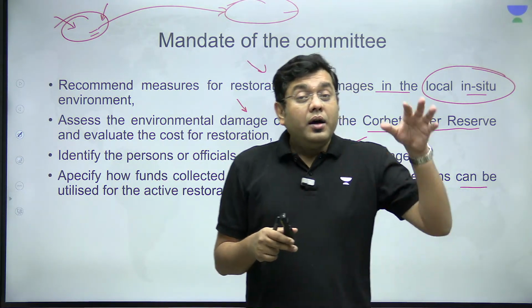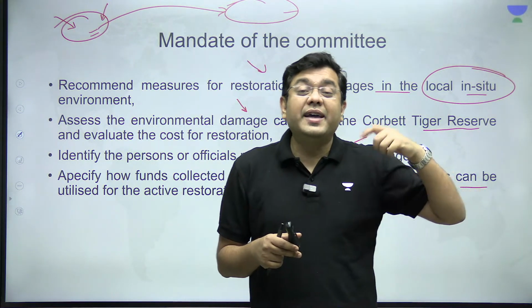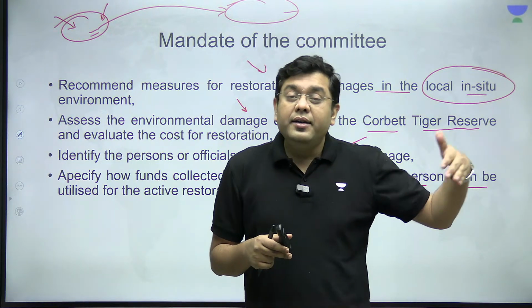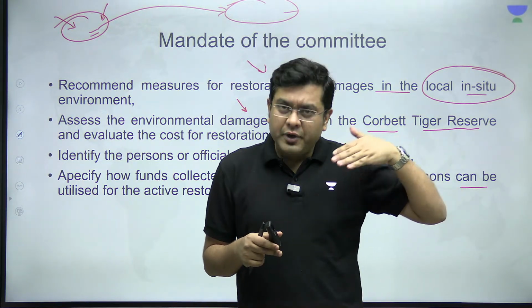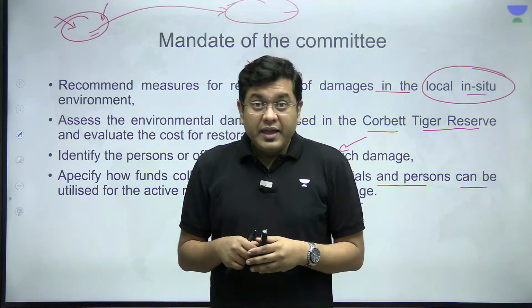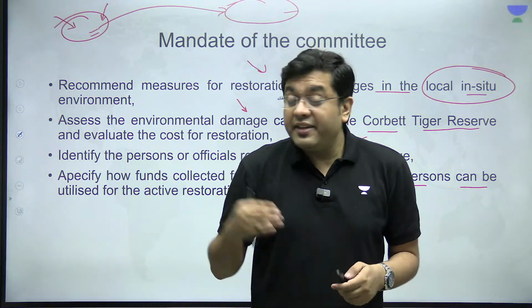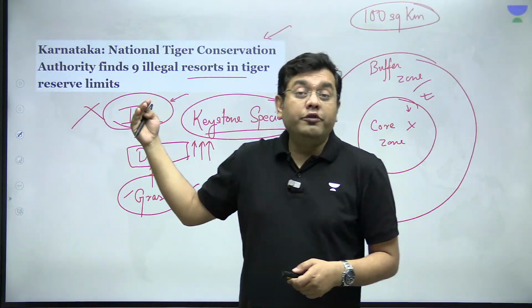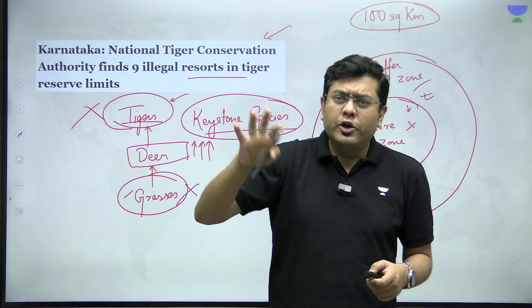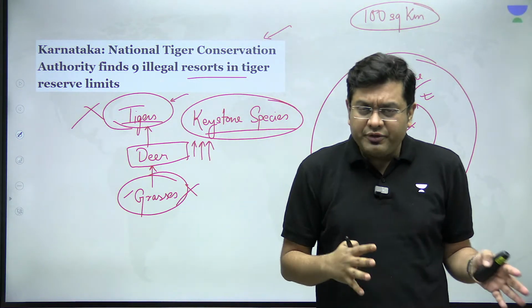And that is the allowance of ecotourism activities such as tiger safaris and various different types of travel and tourism carried out in the reserve areas, and to specify the norms for the entire country. As I told you, the violation of the norms is rampant not only in the Corbett region but in various different tiger reserves of the country.